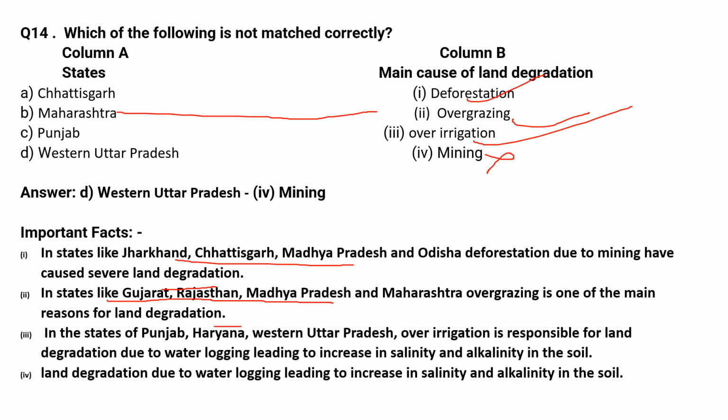In the states of Punjab, Haryana and Western Uttar Pradesh, over-irrigation is responsible for land degradation due to waterlogging, leading to increase in salinity and alkalinity in the soil.